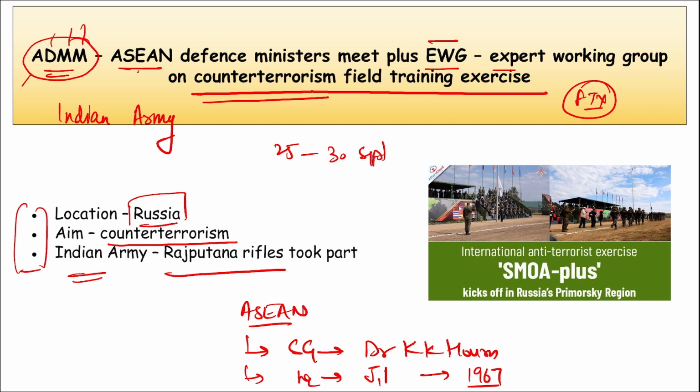So the location is important, that it was held in Russia, and from the Indian side, the Indian Army took part, and from the Indian Army, it was your Rajputana Rifles that took part in this particular field training exercise, right? And this particular exercise was also named SMOA Plus, correct?